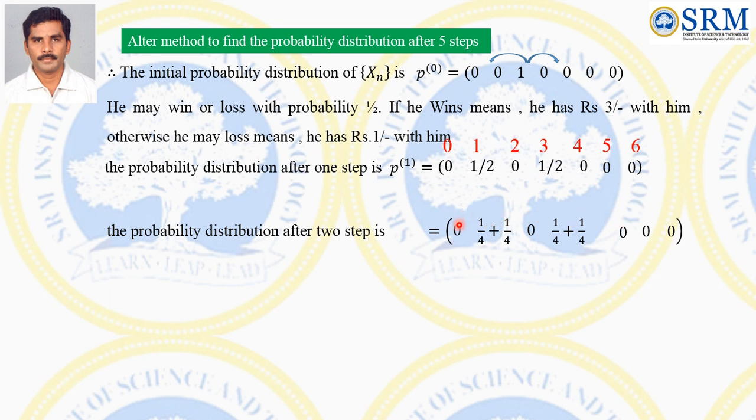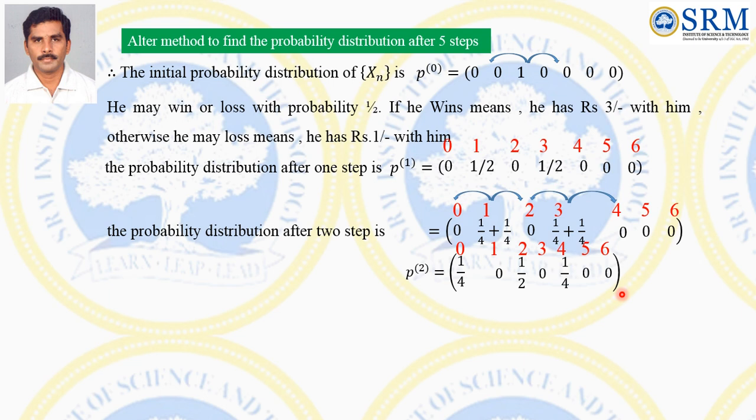Therefore, the first value is 1 by 4, the next value is 0, the next value is 1 by 4 plus 1 by 4, that is 1 by 2, the next value is 0, the next value is 1 by 4, then 0, 0. So the first value is 1 by 4, 0, 1 by 2, 0, 1 by 4, 0, 0.